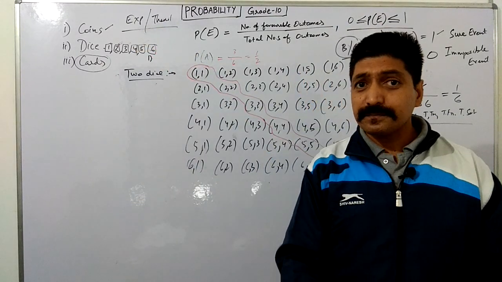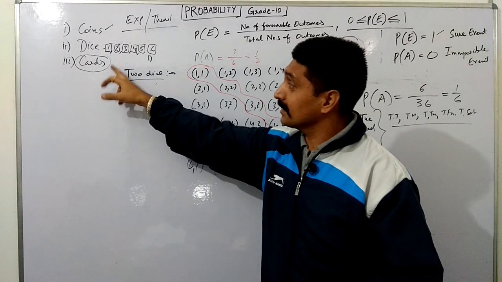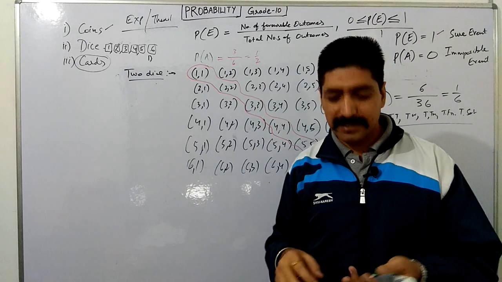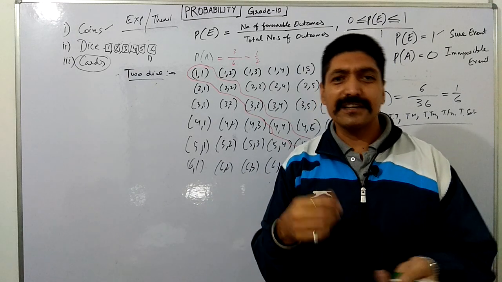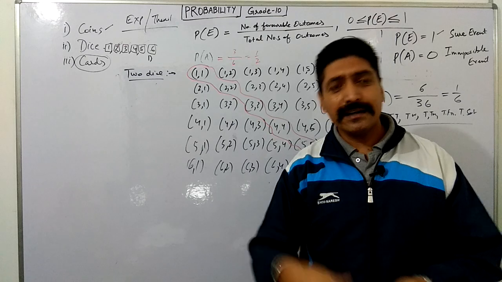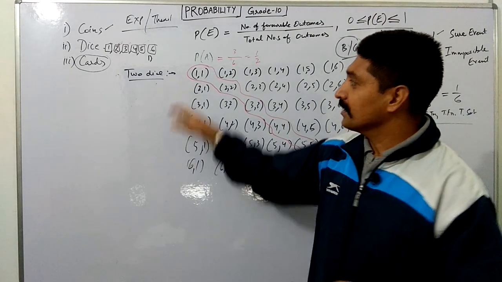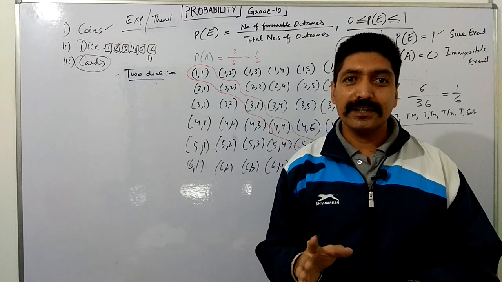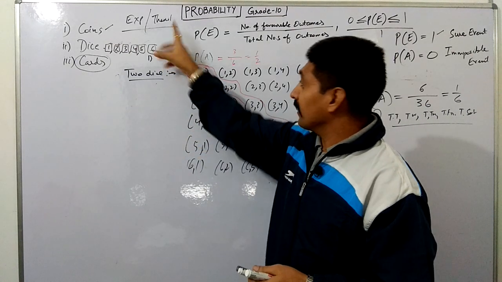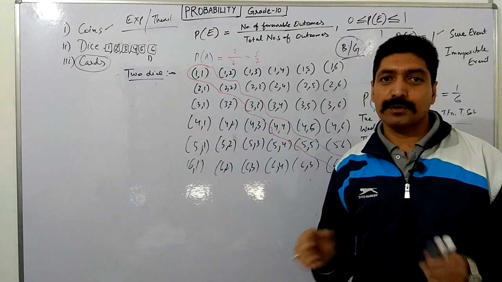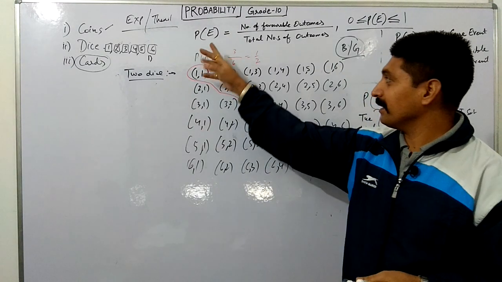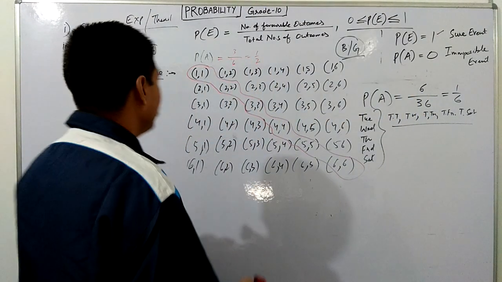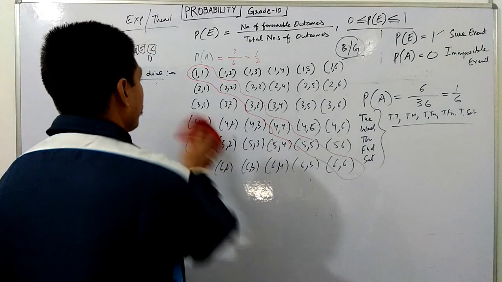Most of the time we have questions based on cards. This chapter, this topic of probability, we study from lower classes, grade 7, grade 8, grade 9, and in future in grade 11, 12 also. So basic knowledge is very important. In grade 10 it is not totally a theoretical approach. What is the experimental approach? I'll just give you small information about these, and then we'll discuss cards in detail.